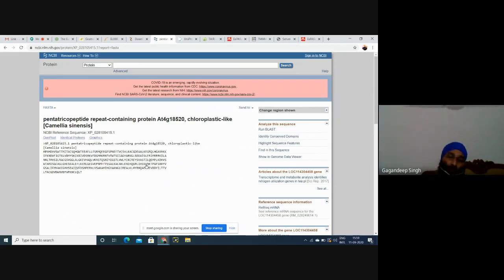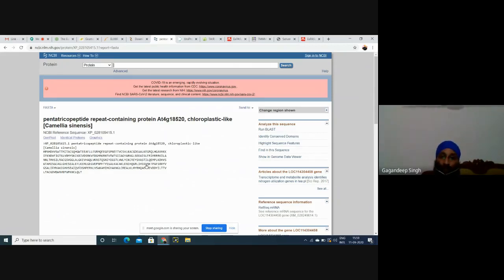When we translate our nucleotide sequence, the protein sequence that we got is similar to what is available in proteins of that particular organism as well. But that was a predicted protein that I have just shown you.